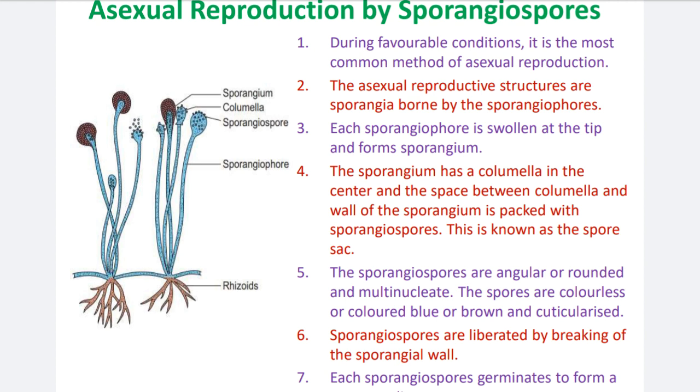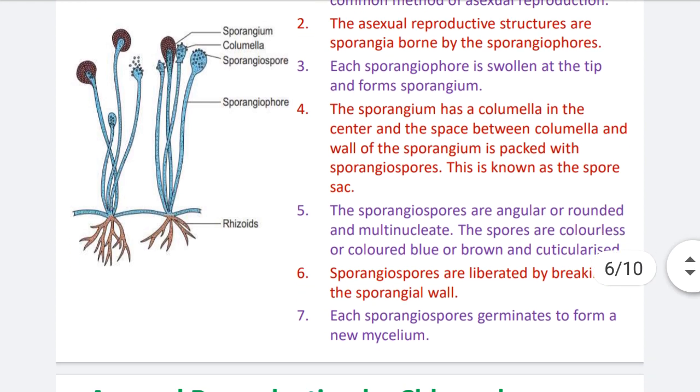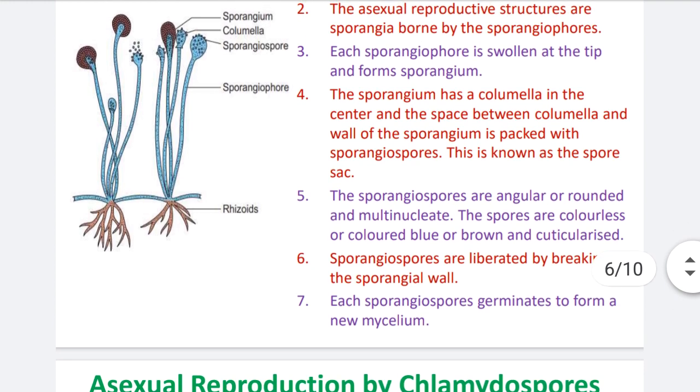When these sporangiospores germinate, again they produce the multinucleate mycelium, meaning coenocytic mycelium. The spores are colorless or colored, blue or brown, and cuticularized. In this way they are colorless, or if color is there, they are blue in color.